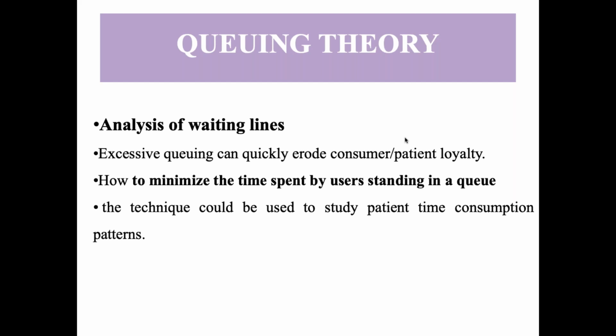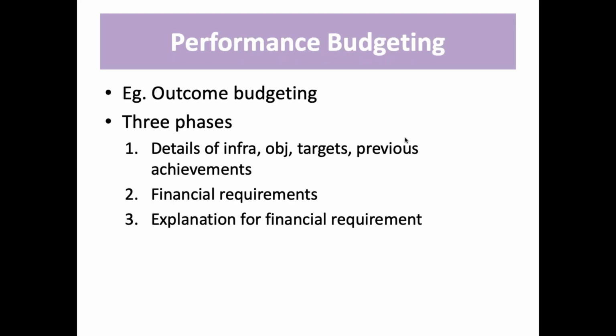So for that we can minimize the time the user spends standing in a queue. For example, in AIIMS they have started online booking and online registration so that time can be reduced. So if we can assess on the basis of the queue how much time it is taking, we can minimize the time spent by the users standing in the queue. This is an example of it.